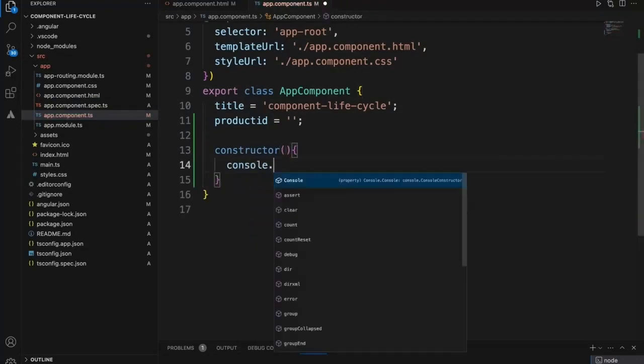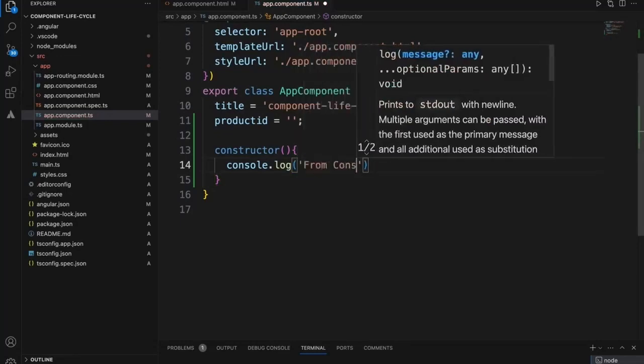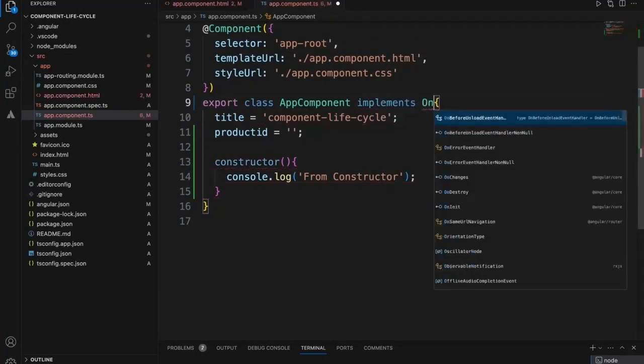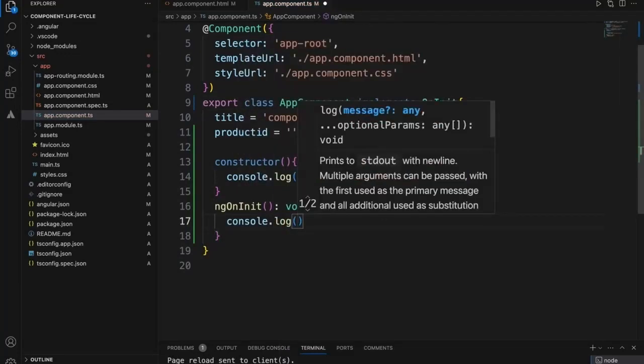Let's add a console.log from constructor, and let's implement OnInit. Within this again we'll add a console.log.